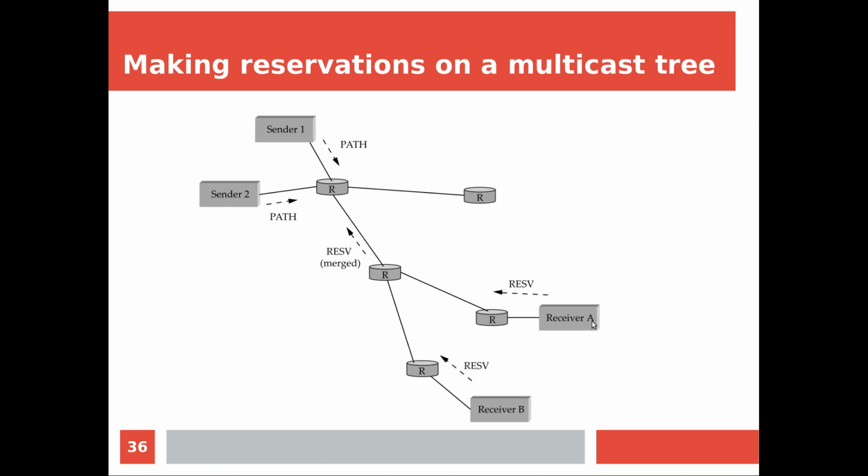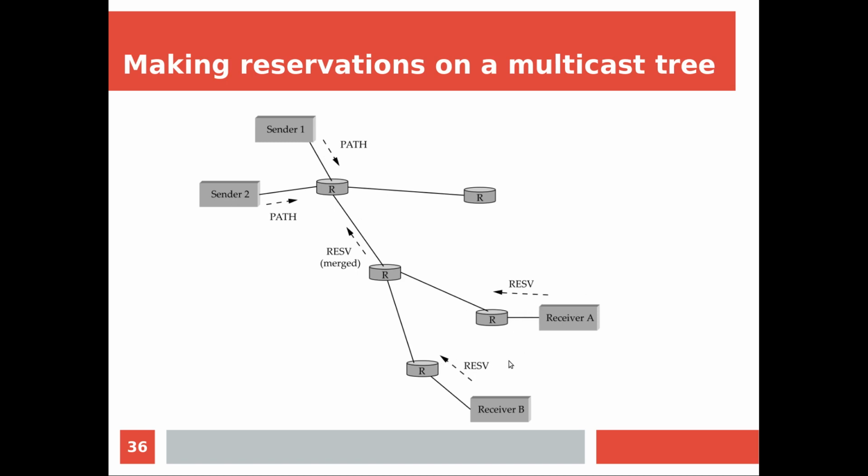As of now, assume that receiver A is part of the multicast group created by sender 1 and that of sender 2. Now, when both senders send the path message to the receivers, the path message will follow some path through intermediate routers, and every router will note that down. That means for this particular flow with this given T-spec. So what is the content of the path message? It is the T-spec, a specification of the traffic characteristics of the flow. Here we are supposed to do the reservation, but the reservation will be done when the reserve message comes there. Similarly for the other one.